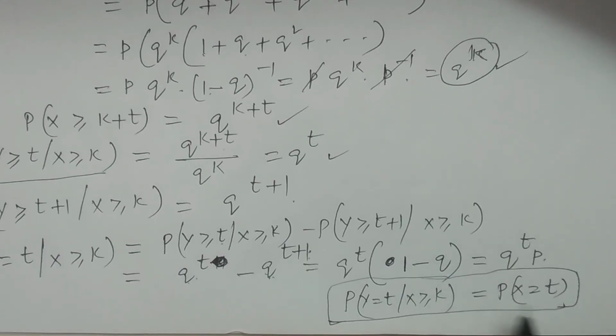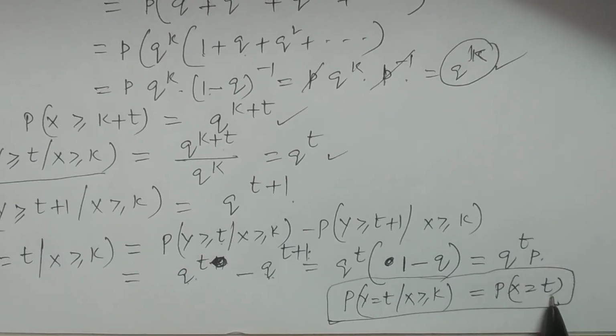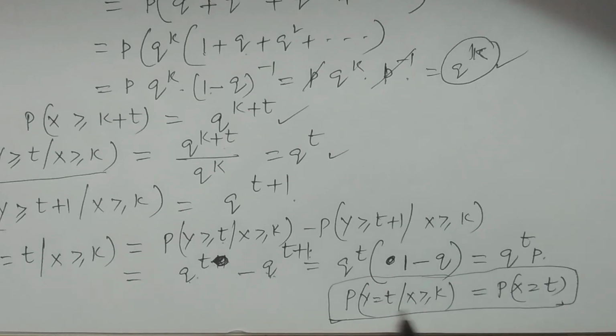So even though if you consider the distribution of x is equal to t and the distribution of y is equal to t given x greater than or equal to k, both are same. Both follow a geometric distribution. Therefore, the distribution of x and the distribution of y are both same. Therefore, geometric distribution satisfies lack of memory property.